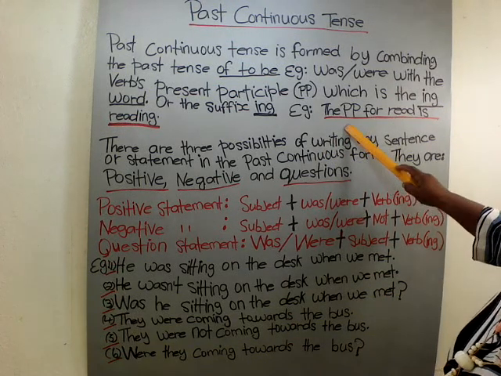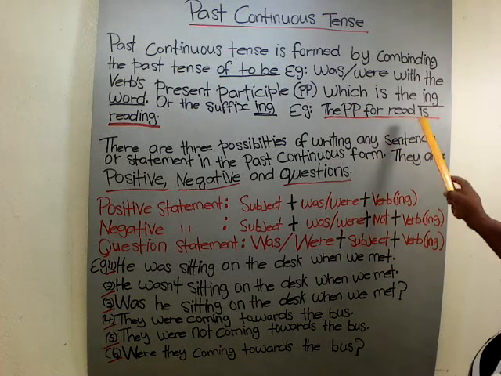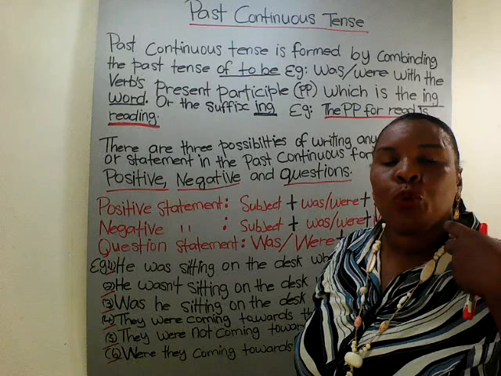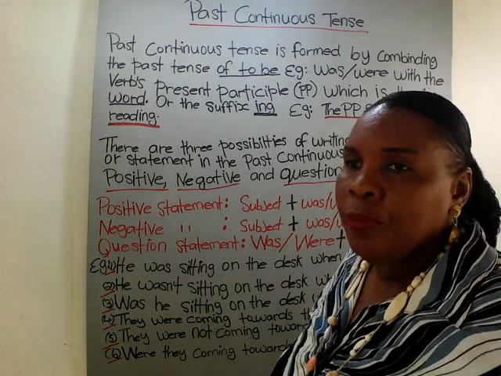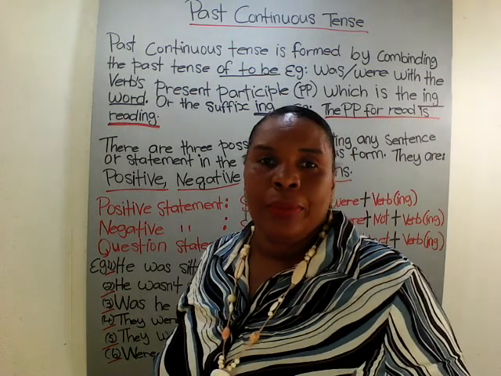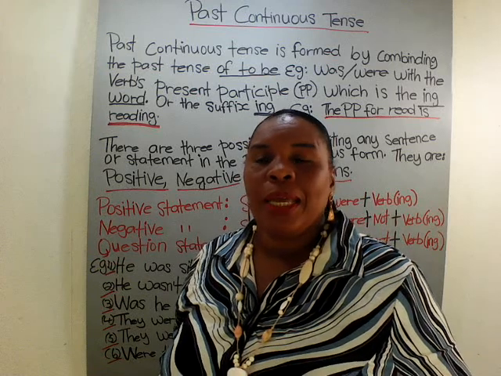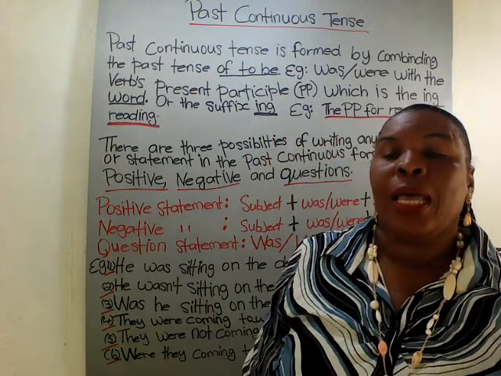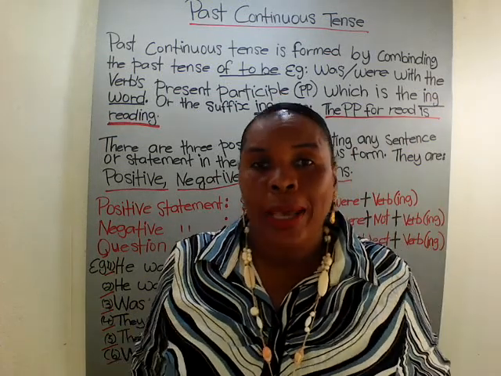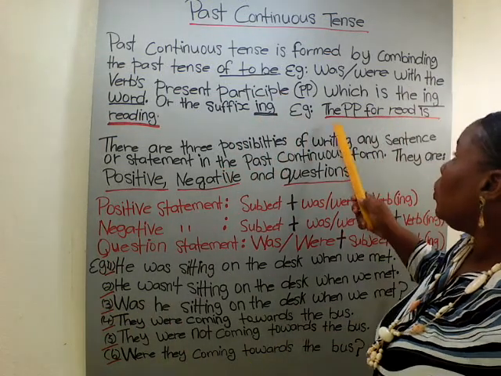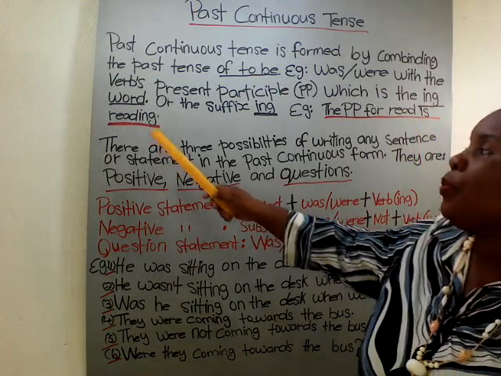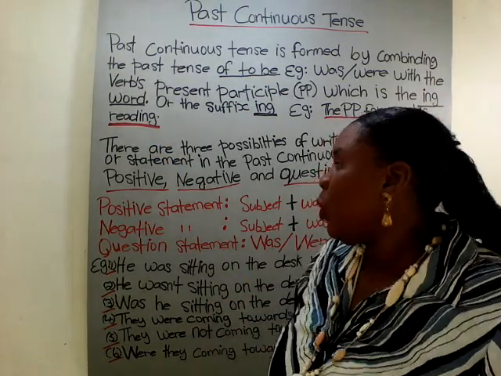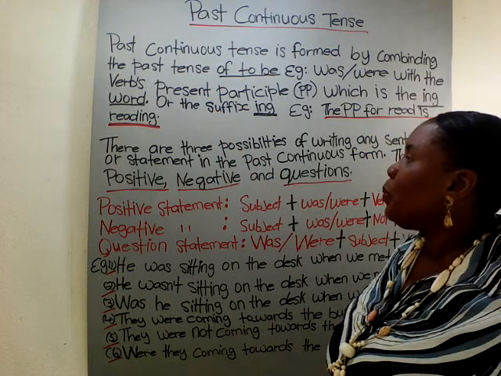Example: the participle for read. The participle for read is what? Reading. Alright? You can't say "I was read"; you say "I was reading." Or you cannot say "I am walk"; you say "I am going for a walk" or "I am walking." So the participle for read is reading. That means you're doing it right now, presently.